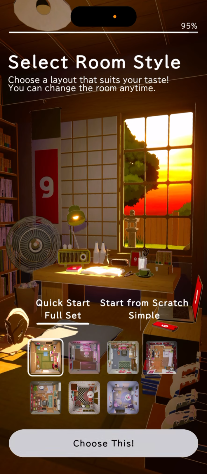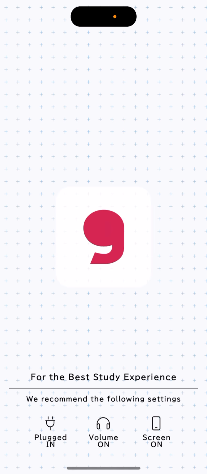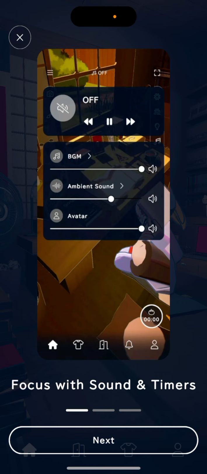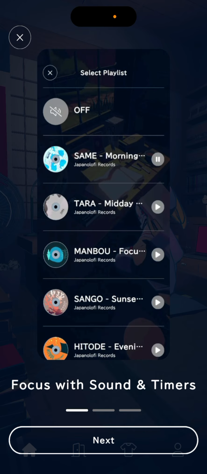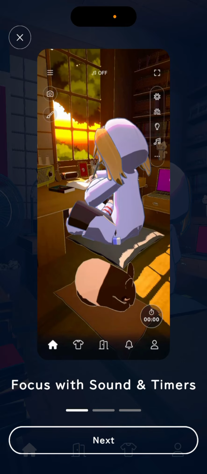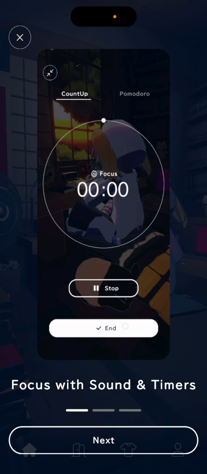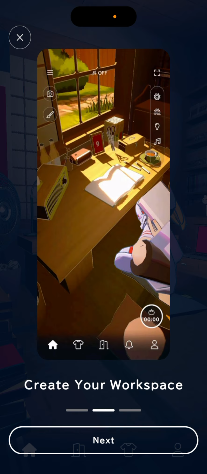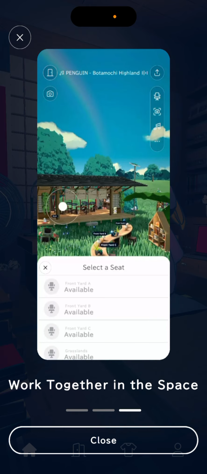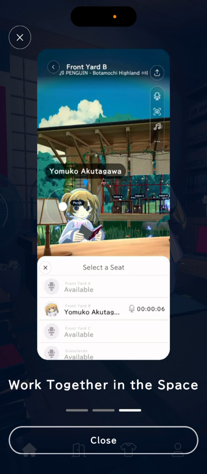Select room style, so then you can just select different styles of the room, and notifications. And that's basically the idea. You can select playlists, you can select different sounds, timers. You can create your own workspace, and then you can work together in the space.